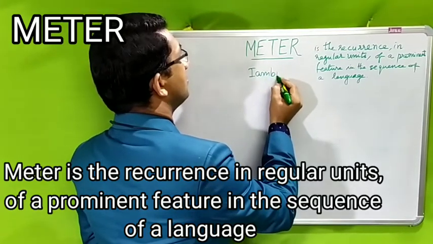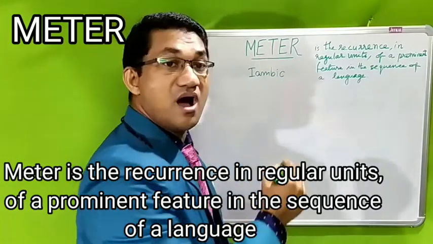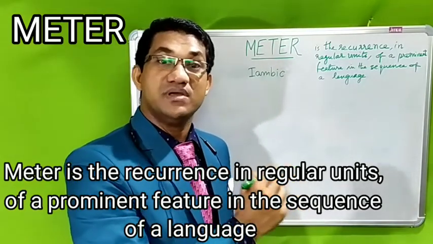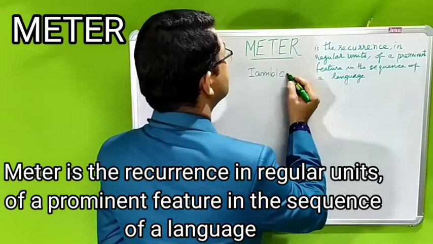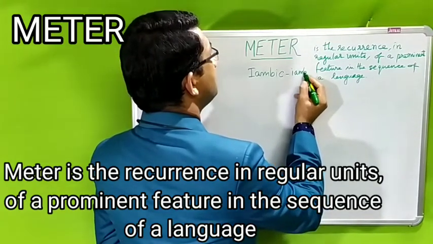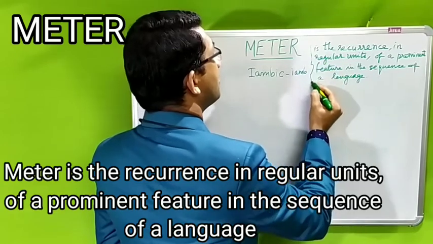Iambic meter, I-A-M-B-I-C, Iambic meter, and the noun is of course iamb, I-A-M-B, that is an iamb.